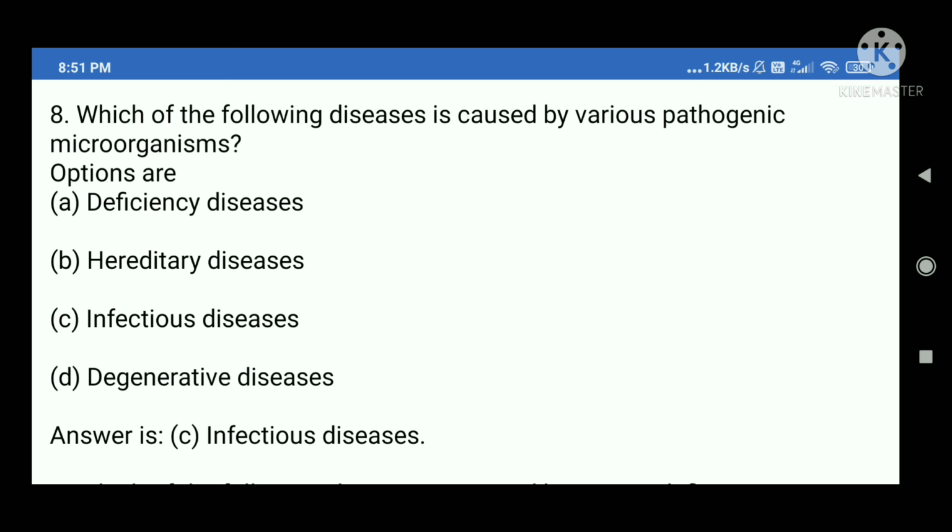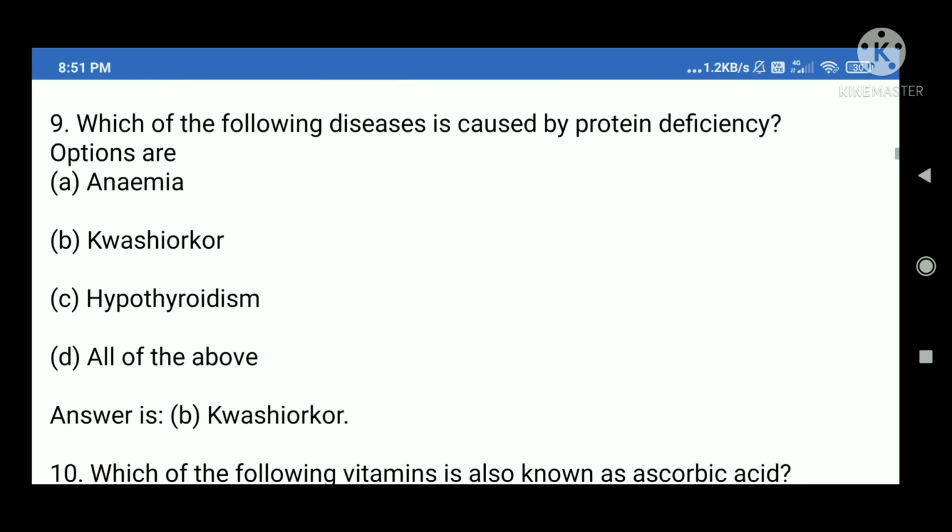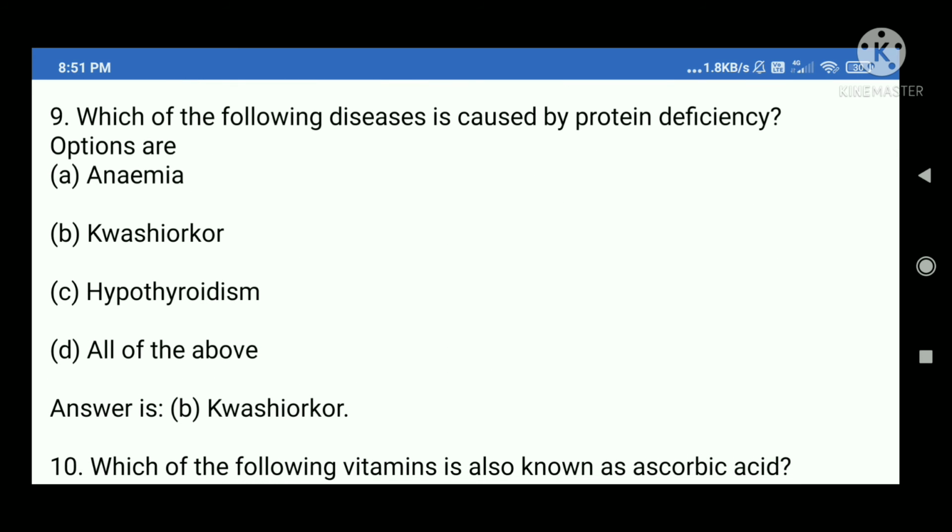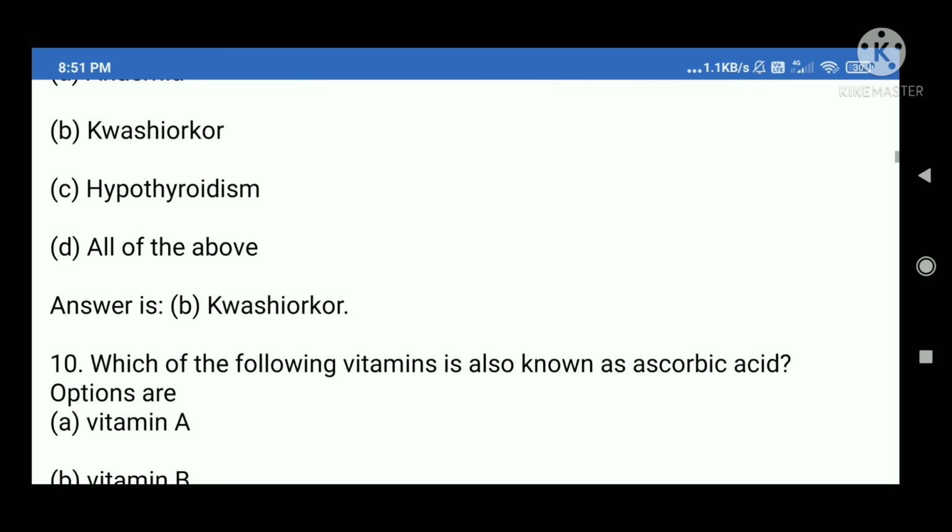9. Which of the following diseases is caused by protein deficiency? Options are A. Anemia, B. Kwashiorkor, C. Hypothyroidism, D. All of the above. Answer is B. Kwashiorkor.